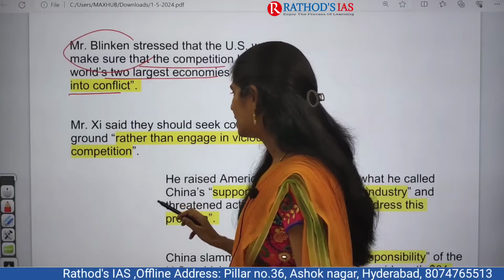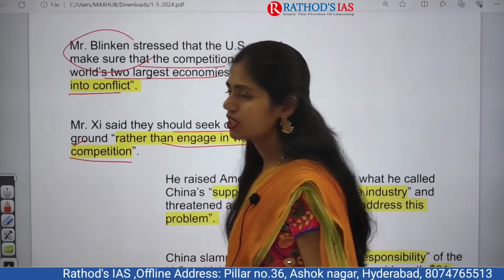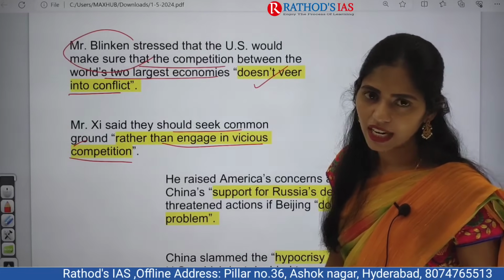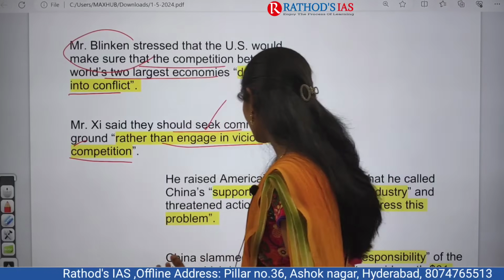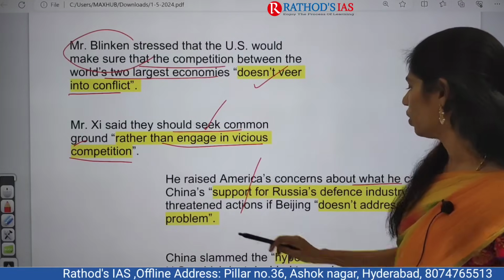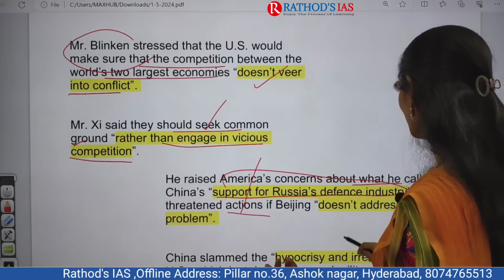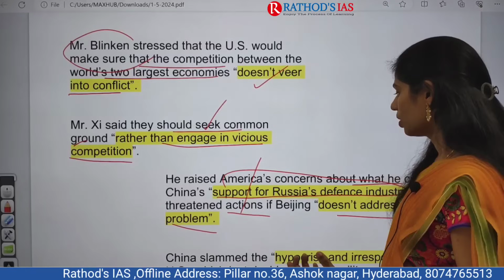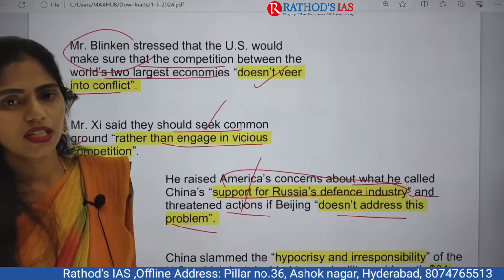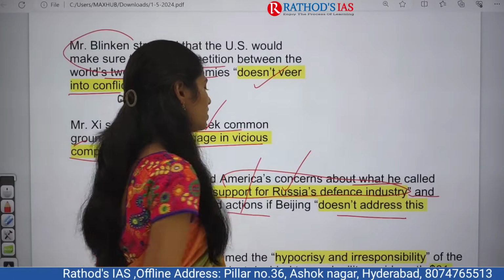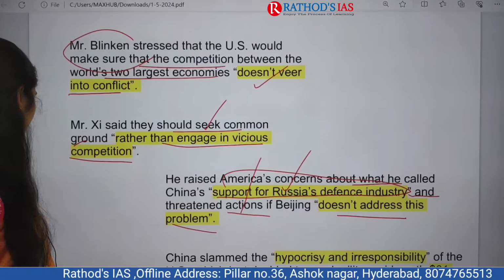And in this context, the President said that they should seek common ground rather than engage in vicious competition. So he says that we don't accept this kind of competition, other than that we can engage with you. And in this context, he raised America's concerns about what he called support for Russia's defense industry, and also threatening actions if Beijing does not address this problem. So China is supporting Russia's defense industry, and Beijing does not address this problem. This is what mainly was said.